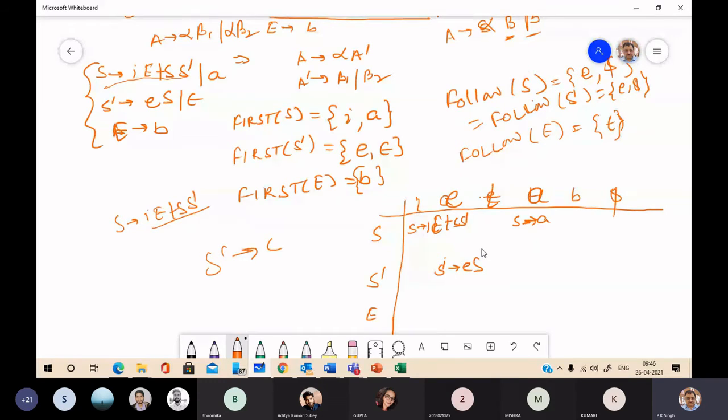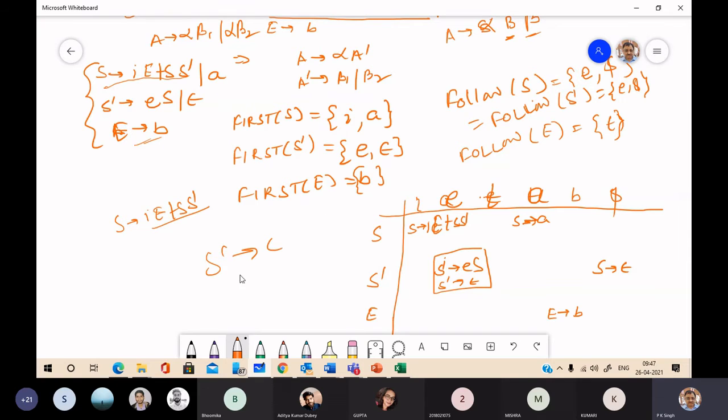So here at this very position, you have to make an entry of S dash goes to epsilon, and here S dash goes to epsilon. Okay. And here you see E goes to B. E goes to B is here. This is the LL1 parsing table for this grammar we have discussed.